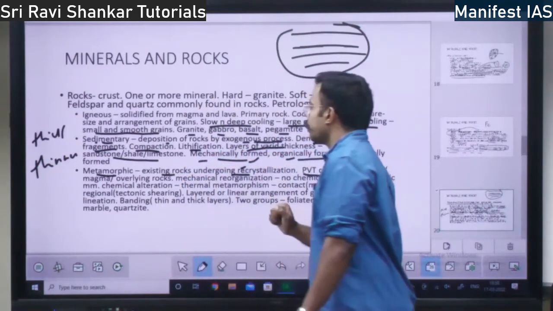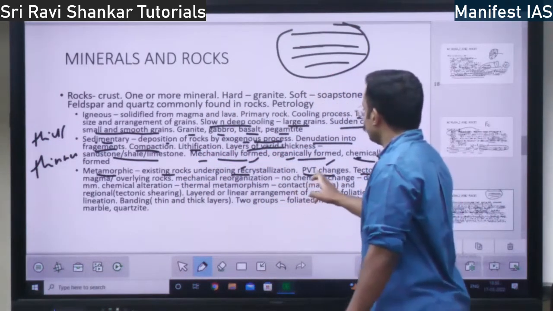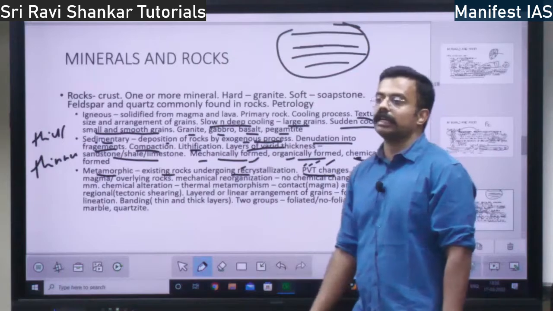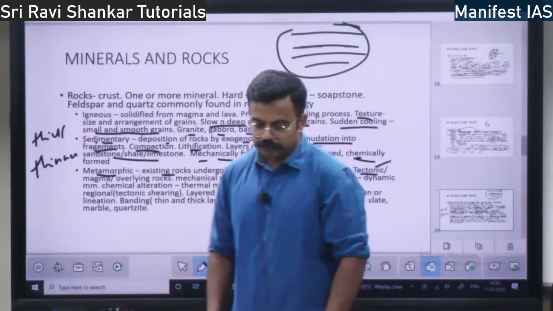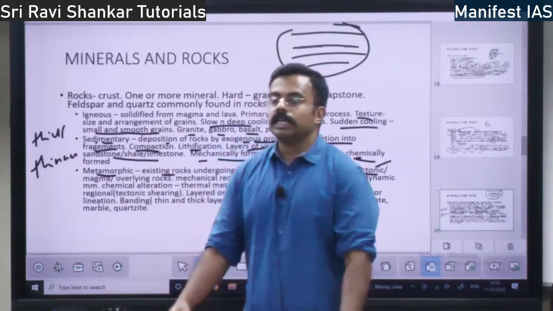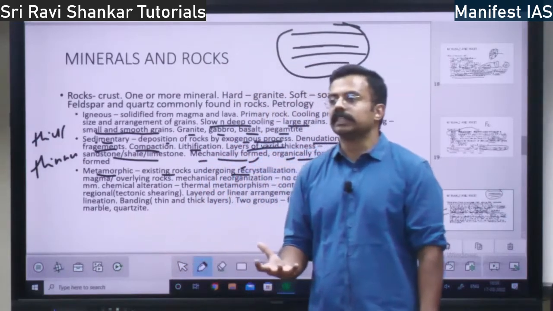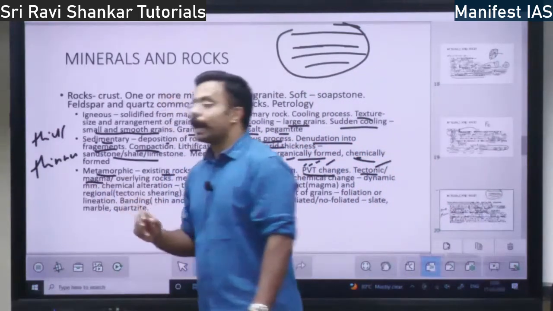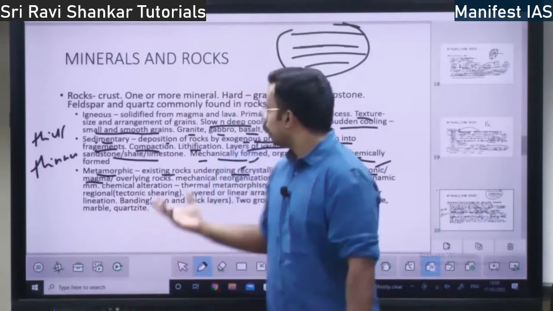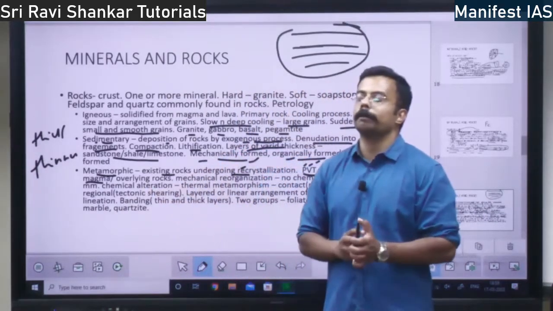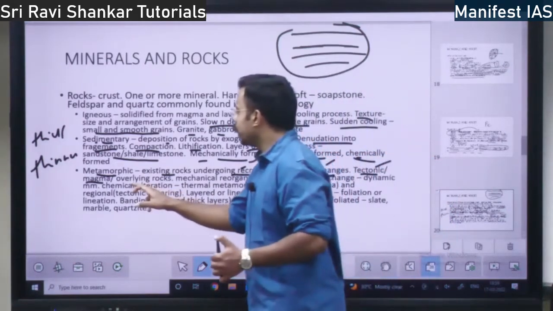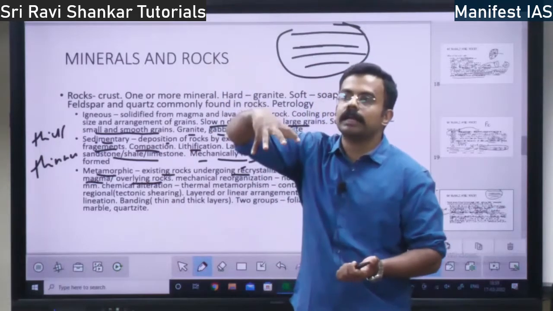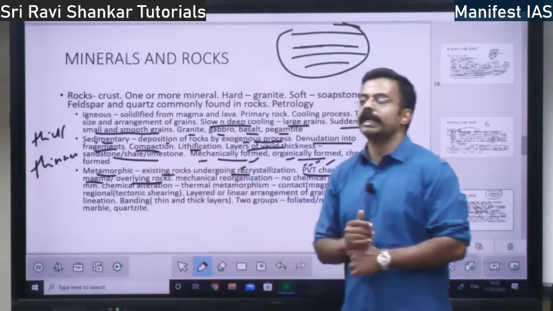So how does this metamorphic process take place? I told you it is because of pressure, volume and temperature changes. It might be because of tectonic reasons. What do you mean by tectonic reasons? Tectonic means earthquakes, plate boundary movements. It might be because of that, or it might be because of magma. The metamorphic rocks might be formed because of magma, or because of overlying rock. Some overlying rock will be there. Because of that also metamorphosis might happen.